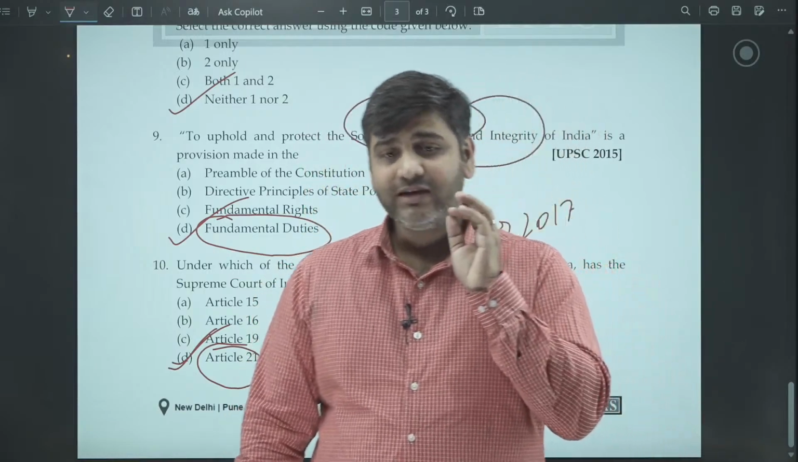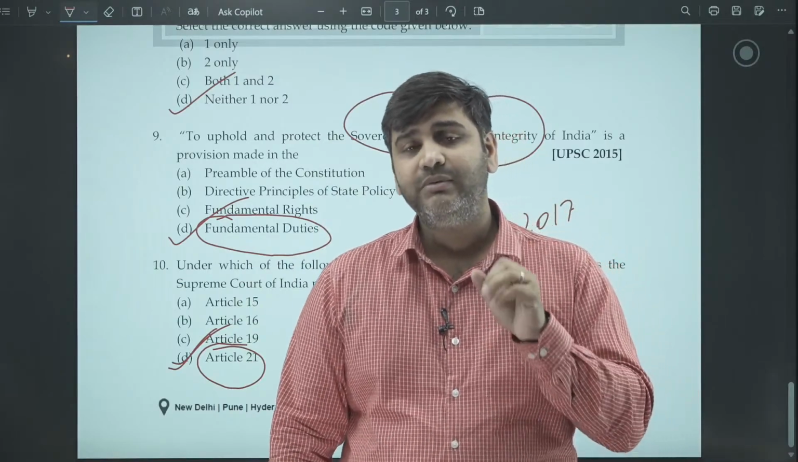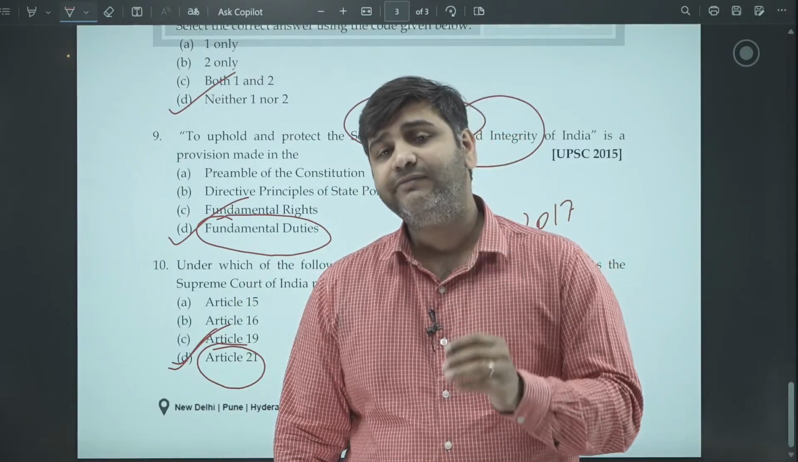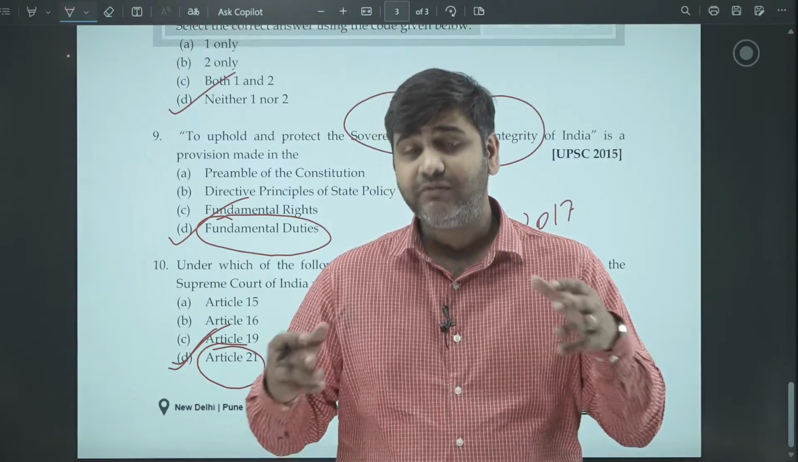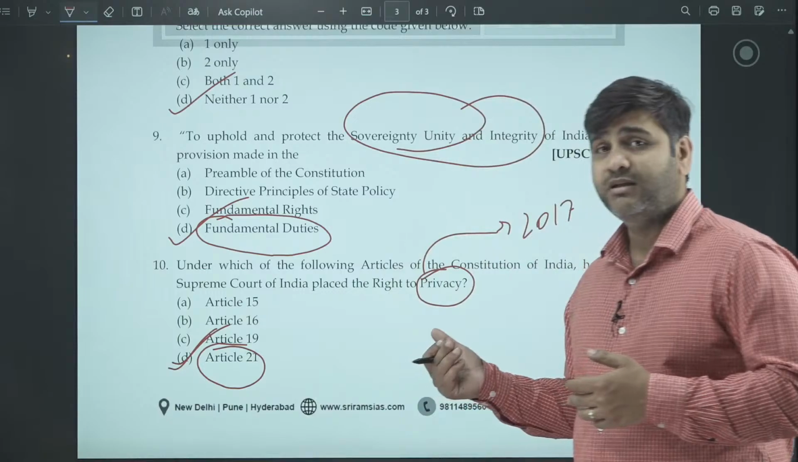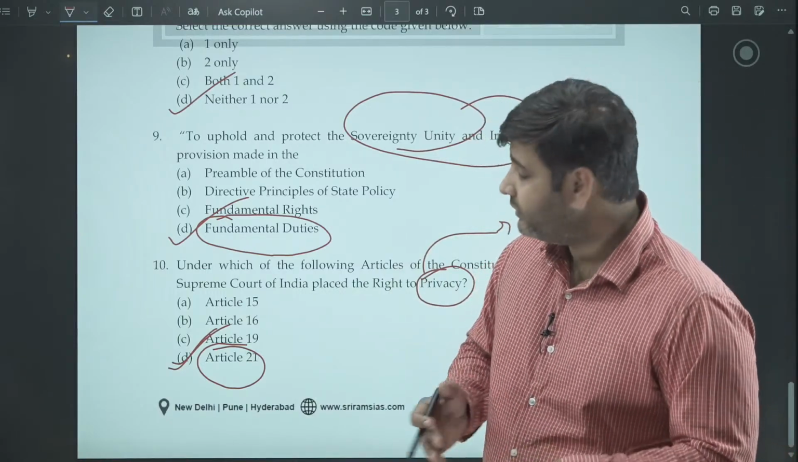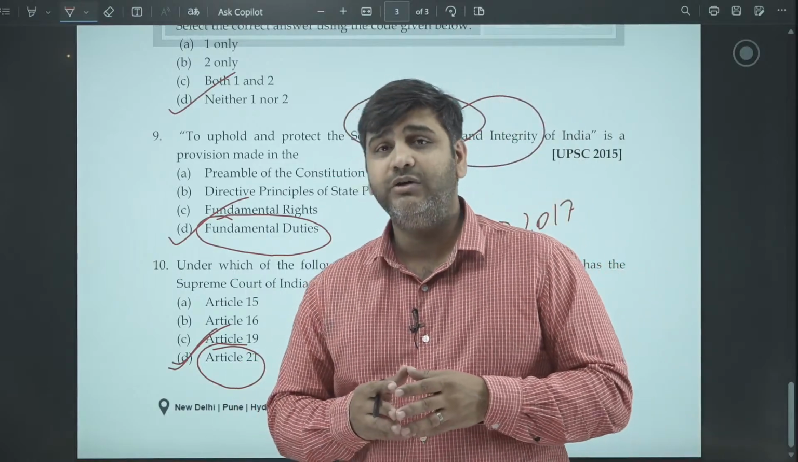So living does not mean animal existence. It means living with dignity, and a dignified life covers so many things. Privacy is one of the facets of it. There has to be clean water, there has to be clean air for you. Everything comes under Article number 21.